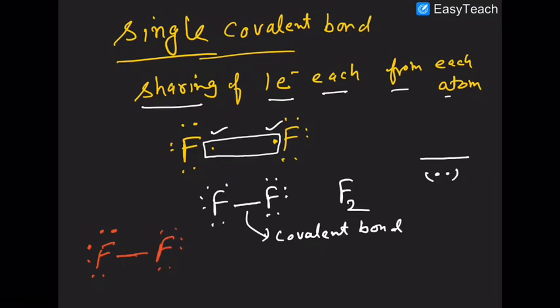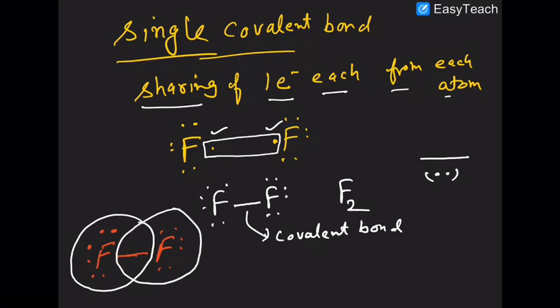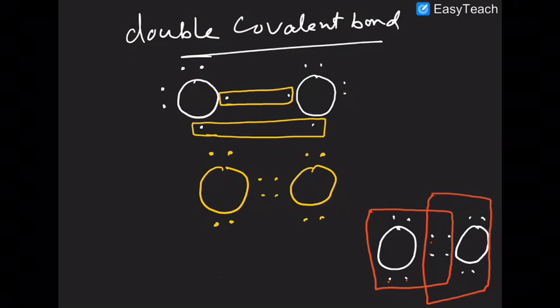I told you one single bond represents 2 electrons. So if you carefully observe, this is the octet of fluorine and this is the octet of the second fluorine. Both fluorine atoms are able to achieve their octet by sharing 1 electron each and forming a covalent bond. Similarly, in oxygen, each oxygen atom is able to complete its octet by sharing 2 electrons. So 1 bond pair means 2 electrons.